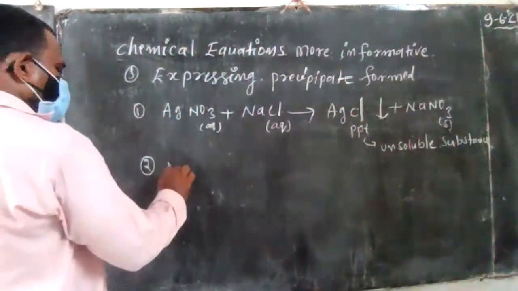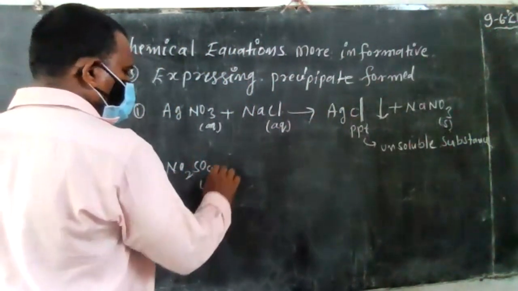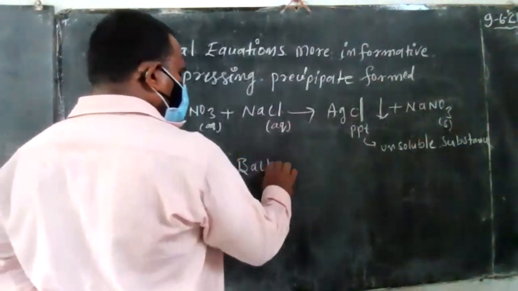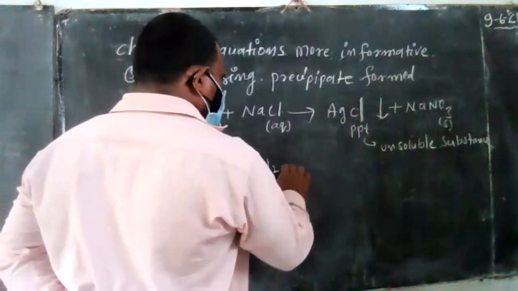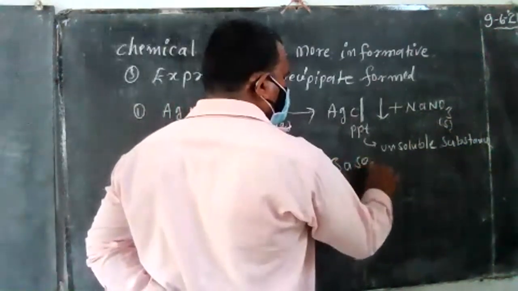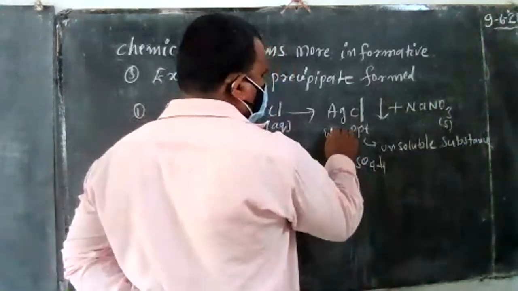The second one is sodium sulfate aqueous solution, next to barium chloride aqueous solution, to form barium sulfate. This is also a precipitate, and it is also white.